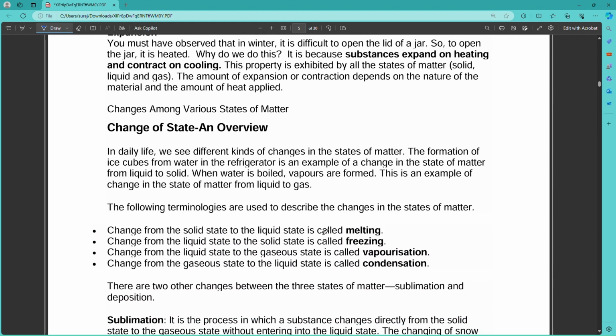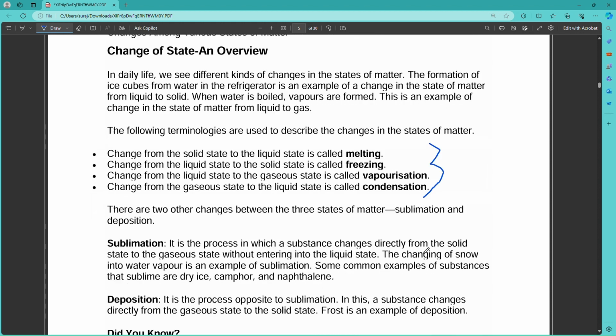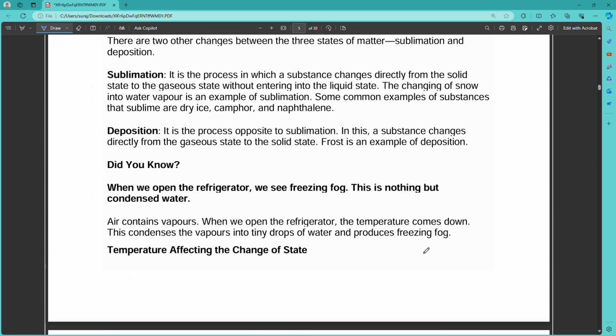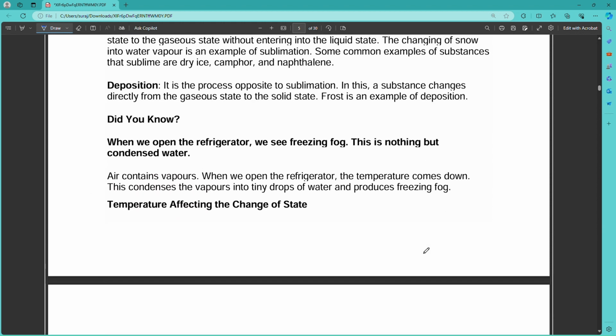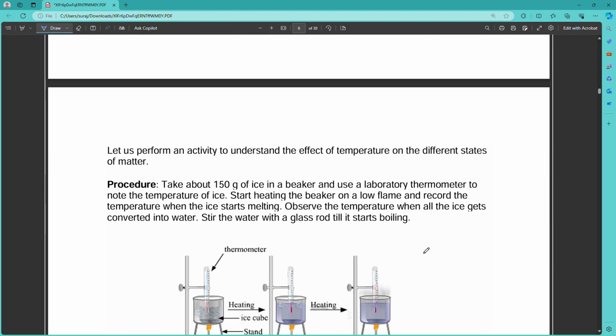Change of state and overview. Whatever we have discussed in the picture: the change of solid into liquid is melting, and the change of liquid into solid is freezing. These things you have already studied in the first chapter on matter. Sublimation, deposition, temperature affecting. If you haven't watched the video, you can visit my channel. I have already made the video of this chapter on matter.